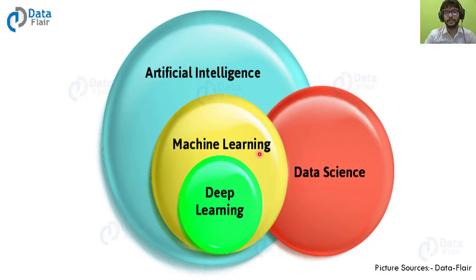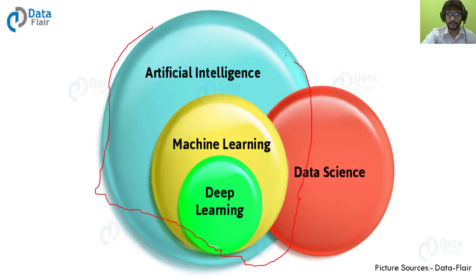So here you see that I have told you, if we combine data science, machine learning and deep learning together, then we get artificial intelligence. And you see in this image also that machine learning, deep learning and data science, all three things come under artificial intelligence.